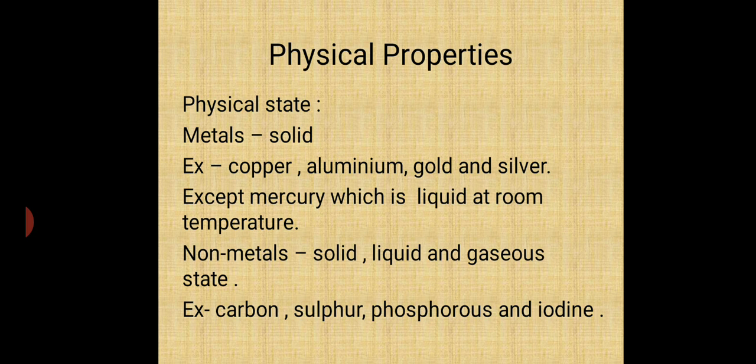Metals, all metals are solid at room temperature. For example, copper, aluminum, gold, silver, all these are solid at room temperature. Except mercury, which is liquid at room temperature. My dear student, have you ever seen mercury? Yes, you have seen it in the thermometer in a lab. The liquid in the capillary tube of that thermometer is mercury only.